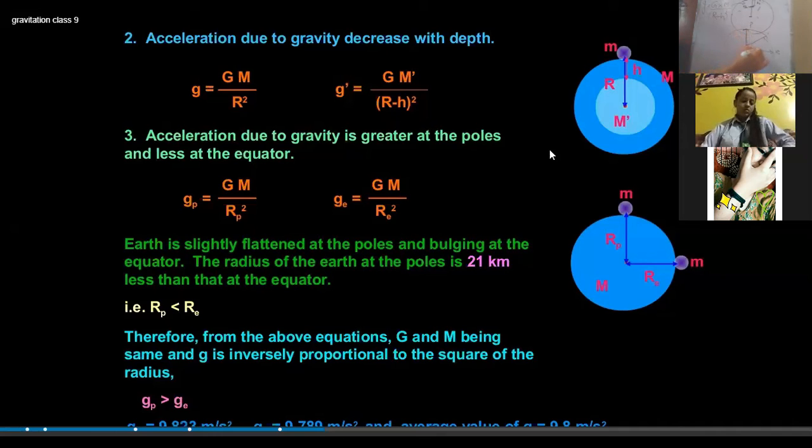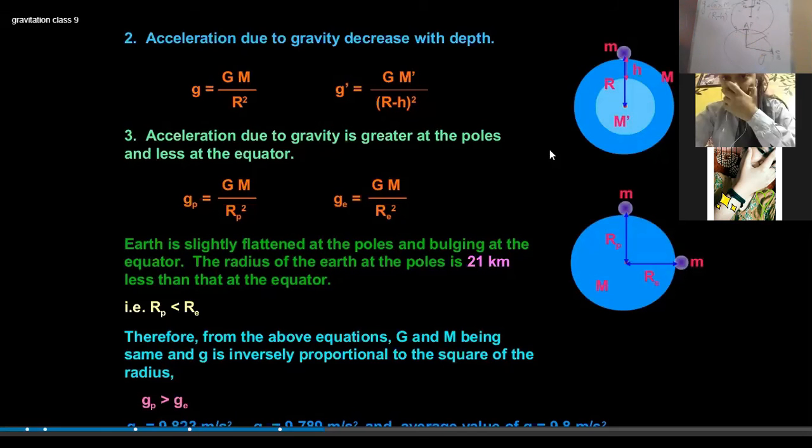But we know that Earth is not a perfect sphere, so the value of g at position B will be different from that at position A. Earth is slightly flattened at the poles and bulges at the equator.